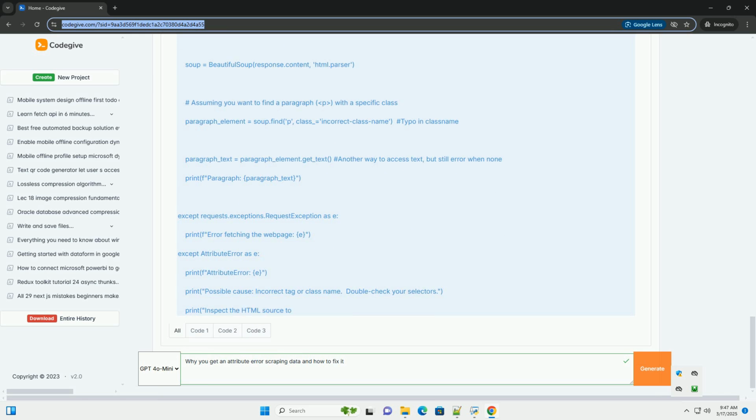The line title_text = title_element.text tries to access the .text attribute of title_element. Because title_element is None, it doesn't have a .text attribute, and an AttributeError is raised. Solution: check if the element exists before trying to access its attributes.